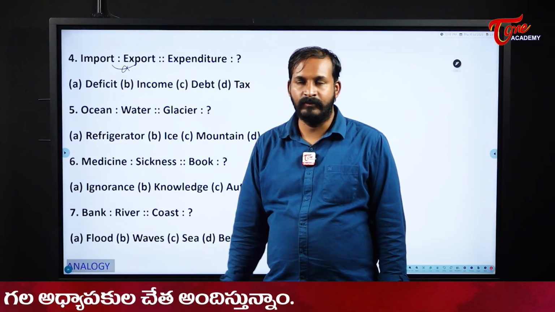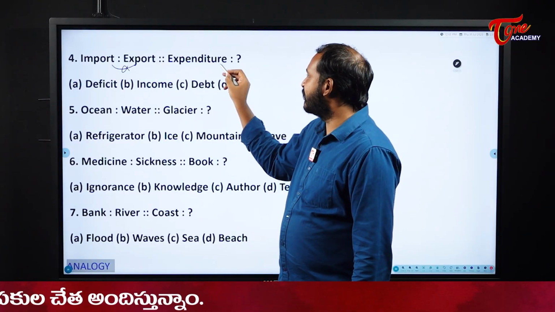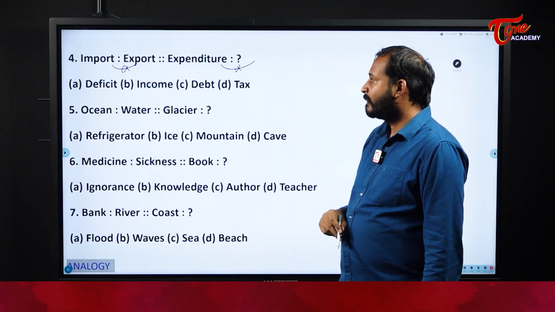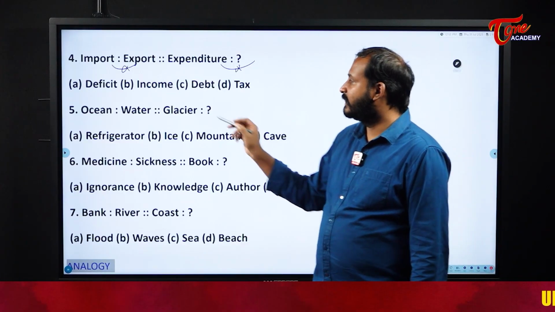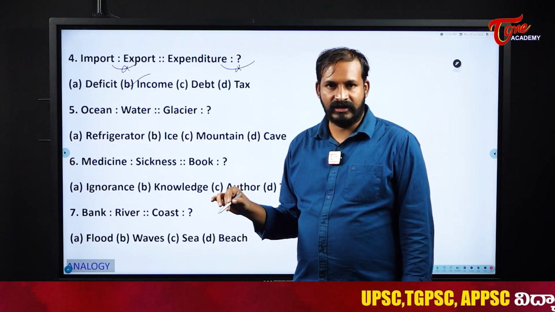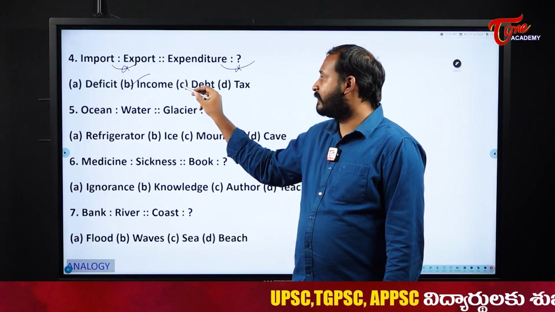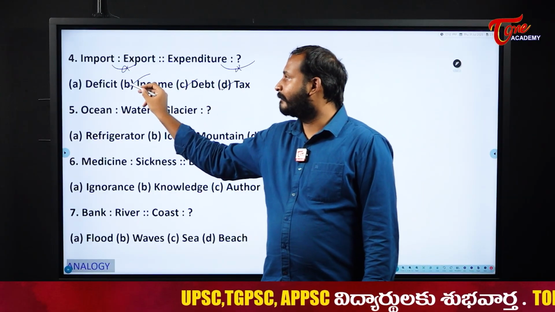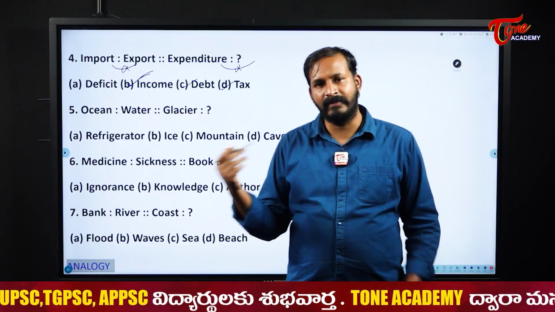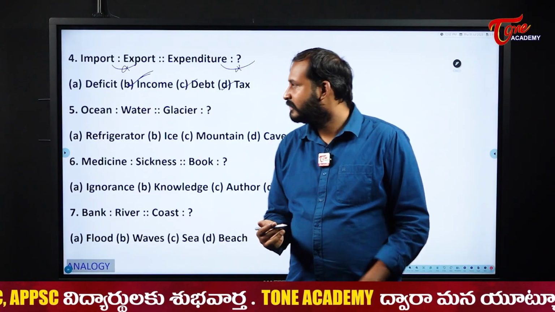Antonyms, right? Import and export. Now similarly, expenditure. What is the opposite of that? Income. Deficit is not a perfect one. Debt, no. Tax, no. Income. Income and expenditure are opposite to each other. My income and my expenditure, we say in general.